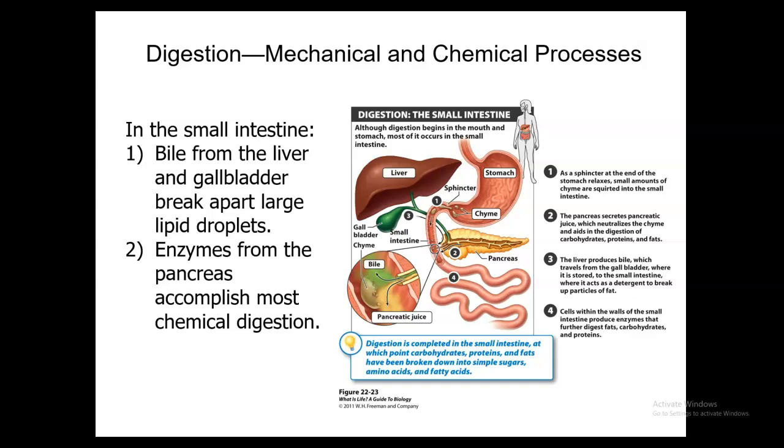Chemical digestion is going to be completed when these carbohydrates, proteins, and fats are broken down into component parts. So carbohydrates are going to be broken down into your simple sugars. Proteins are going to be broken down into the building blocks of amino acids. And then the fats are going to be broken down into their smaller portions, which are going to be the fatty acids.